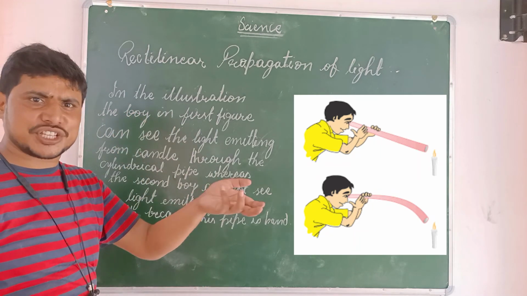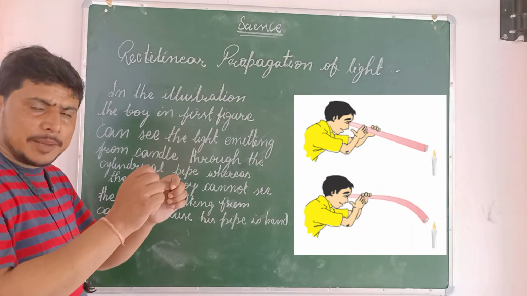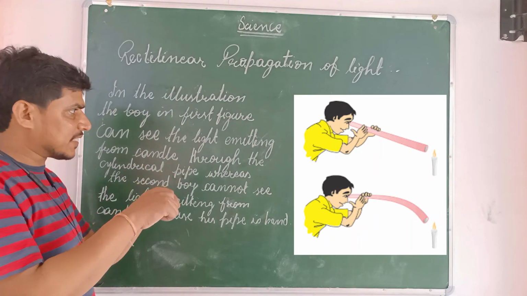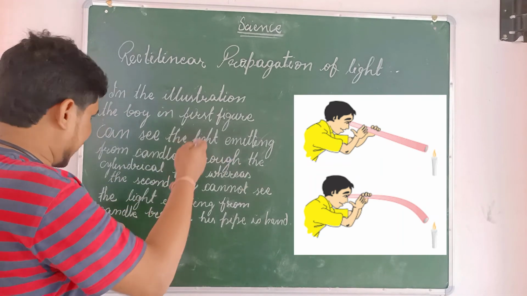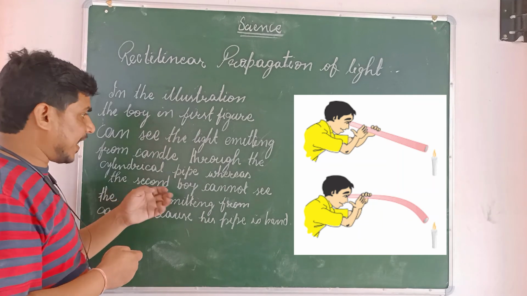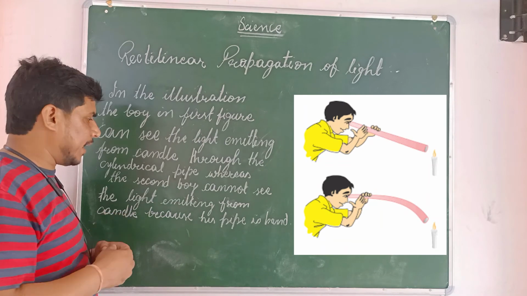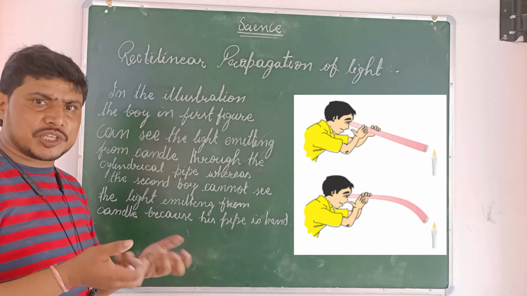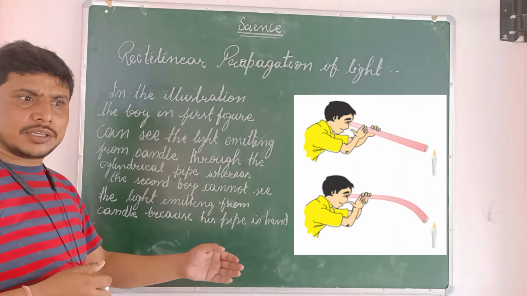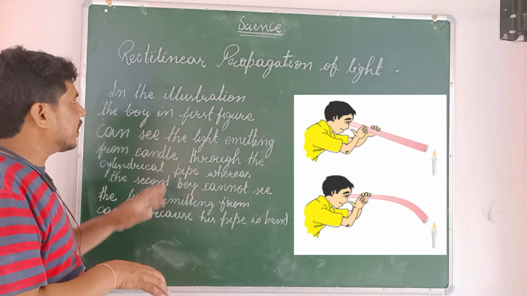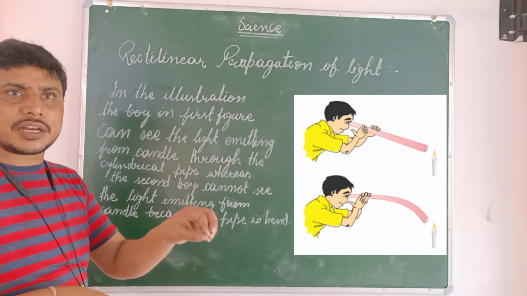Whereas when the pipe gets bent, you can easily observe in the second figure that the boy cannot see the light emitting from the candle because his pipe is bent. And this activity establishes the fact that light propagates in a straight line.